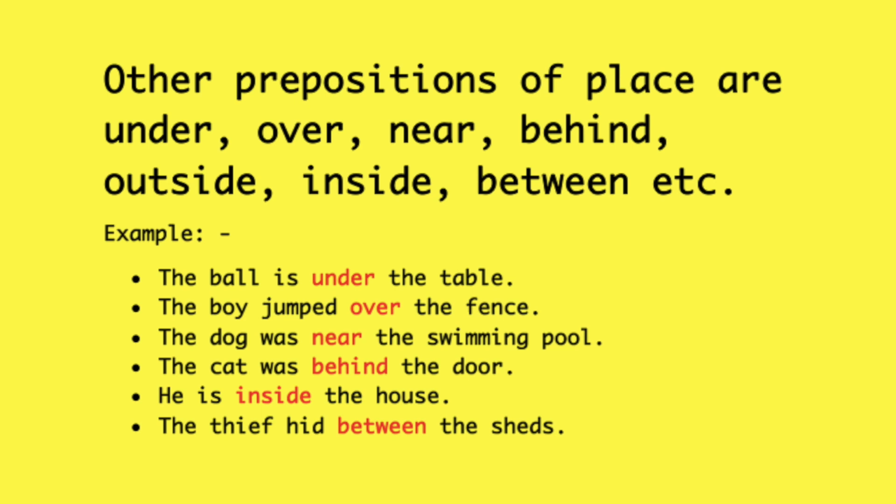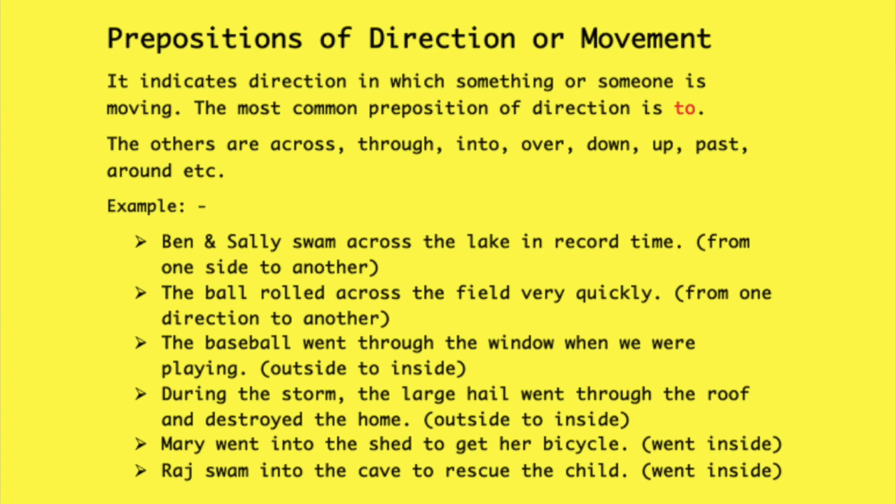Okay guys, now you know how to use them correctly. Let's now move on to the next preposition, that is prepositions of direction or movement. It indicates the direction in which something or someone is moving. The most common preposition of direction is to. The other prepositions of direction or movement are across, through, into, over, down, up, past and around.